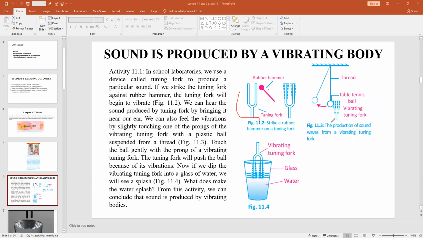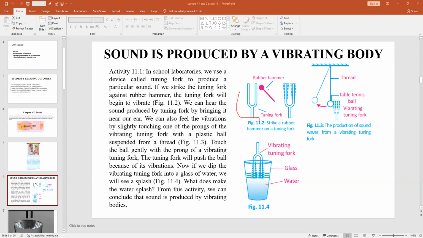Now if you see figure 11.3, there is a thread tied from this support, and a ball is tied with the help of the thread, right? So if you place a tuning fork like this and move this ball here and then release it, what will happen? This ball will strike these prongs and they will start vibrating, and when they are vibrating, obviously they will produce a sound.